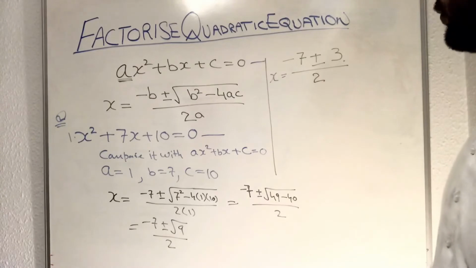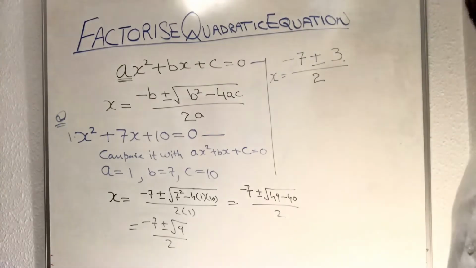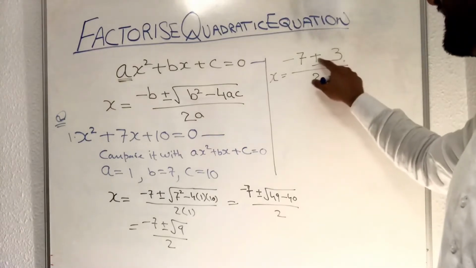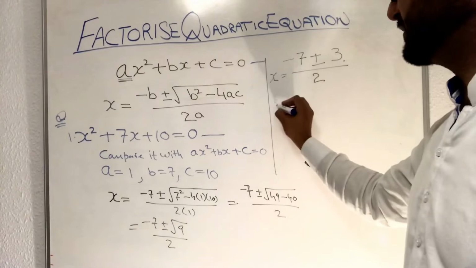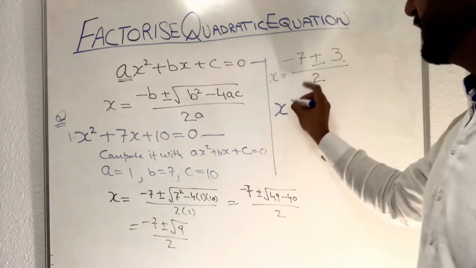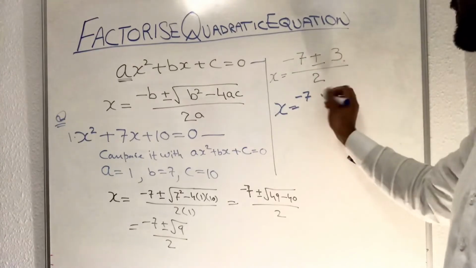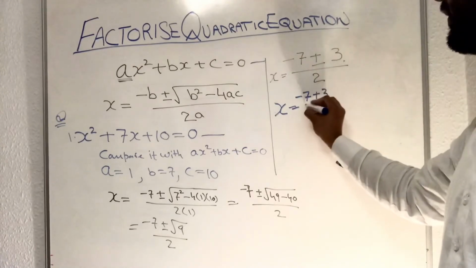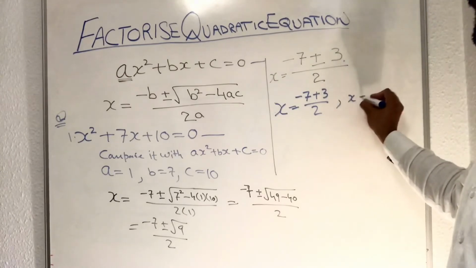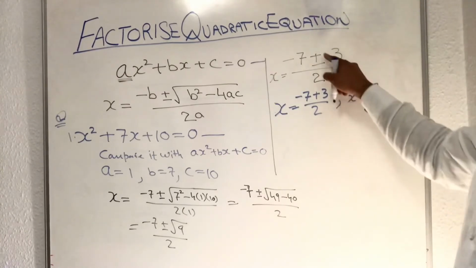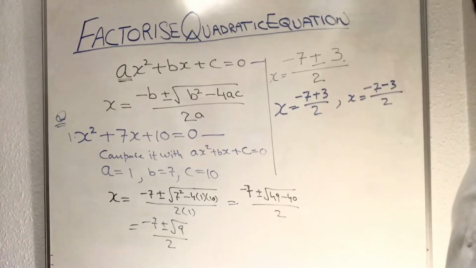So you can see we have one positive and one negative, because I said that 3 could be positive or could be negative. So that we will have two solutions. x is equal to minus 7 plus 3 over 2, this is one. Second, minus 7 minus 3.